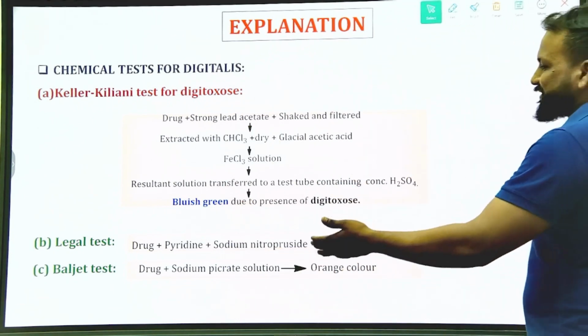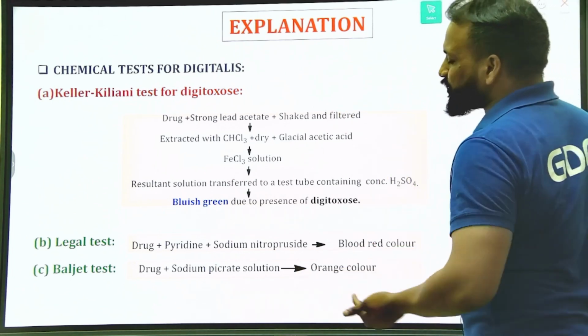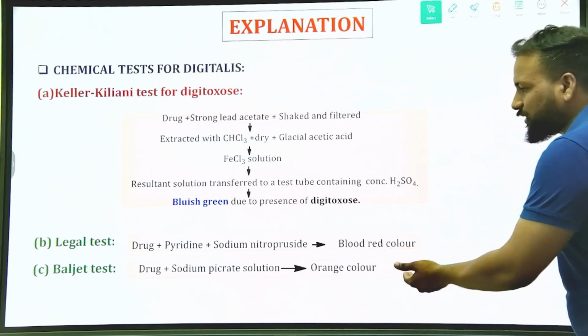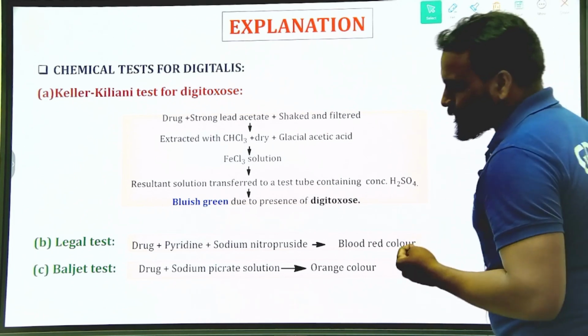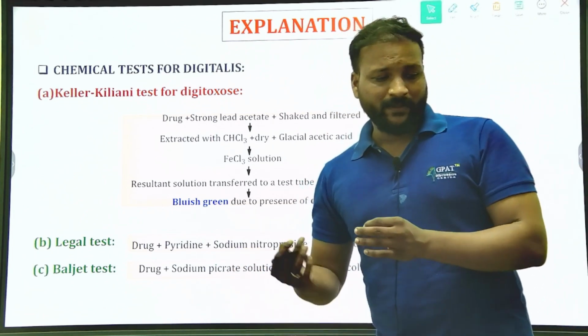Further tests like the Legal test and Baljet test are also confirmation tests for glycosides as well as Digitalis. By the Legal test it gives you a blood red color, and by the Baljet test it gives you an orange color. Clear, dear aspirants? Try to comment your answers while going through the questions.